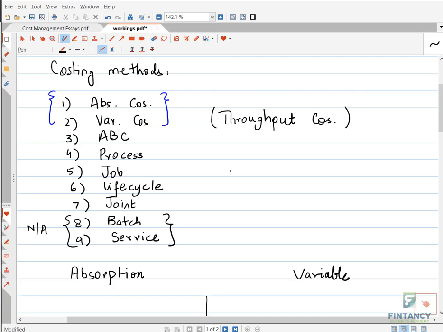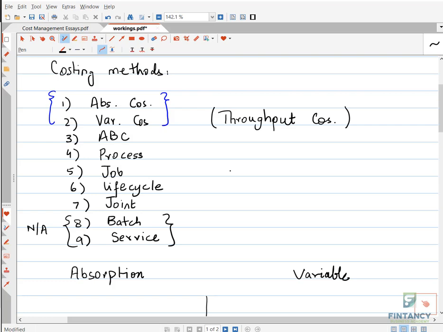There you will use process costing where you have work in progress. Similarly, for those people who are doing work on a job by job basis, like audit firms, lawyers, plumbers, electricians, furniture shops, all of them are doing a job, so they will use job costing.